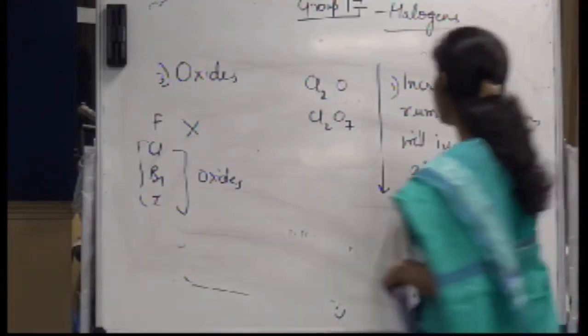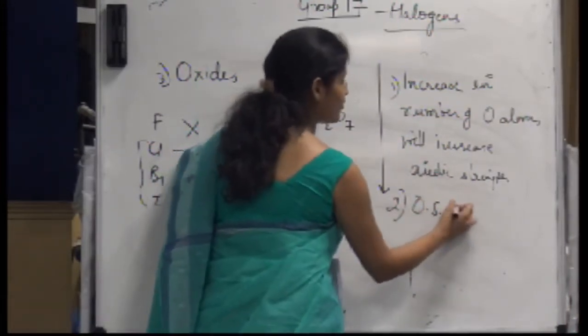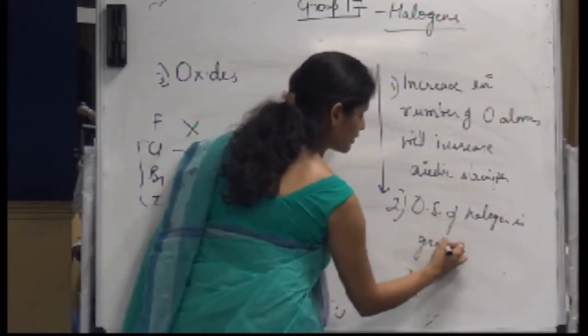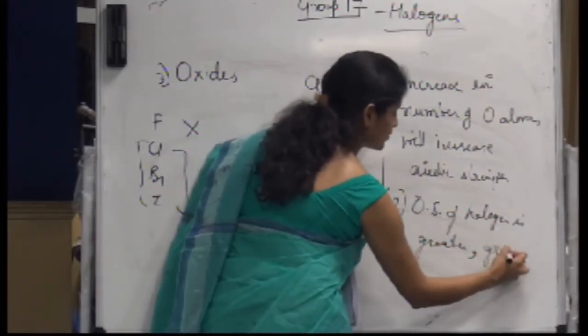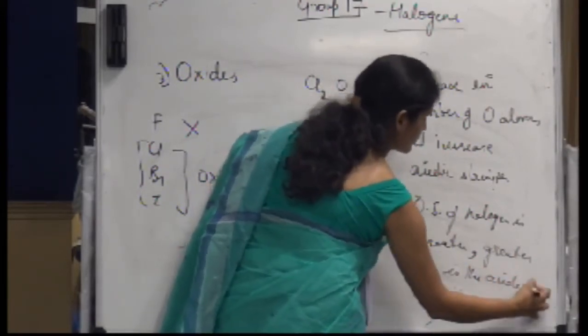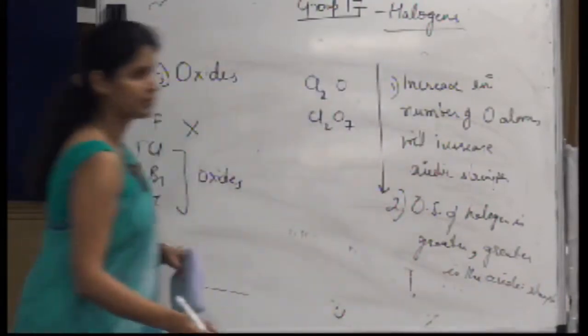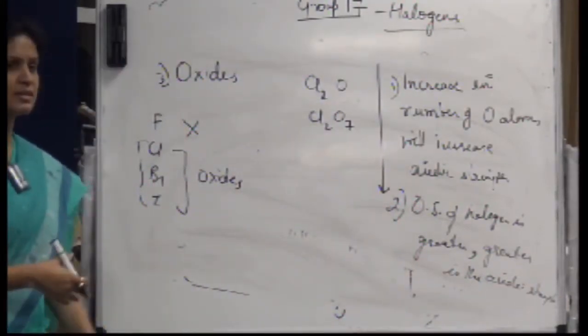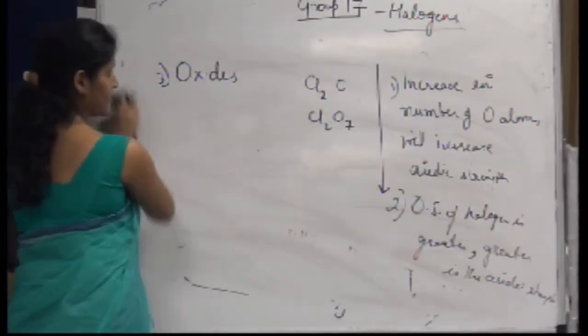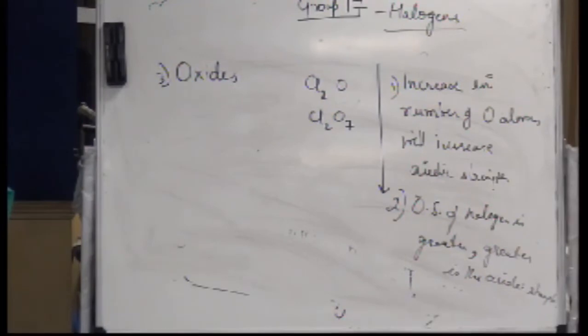Or if I say, if the oxidation state of the halogen is greater, the acidic strength is greater. How would you justify these two reasons? Because a highly electronegative atom will pull the electron density towards itself and hence will leave the central atom with a higher oxidation state.